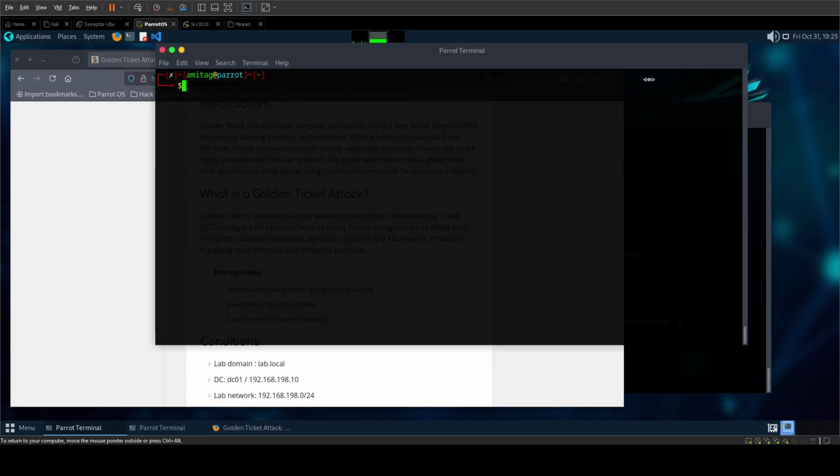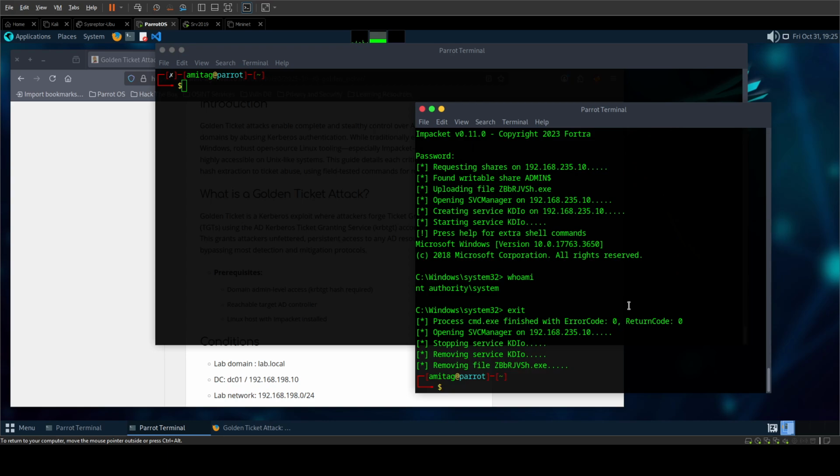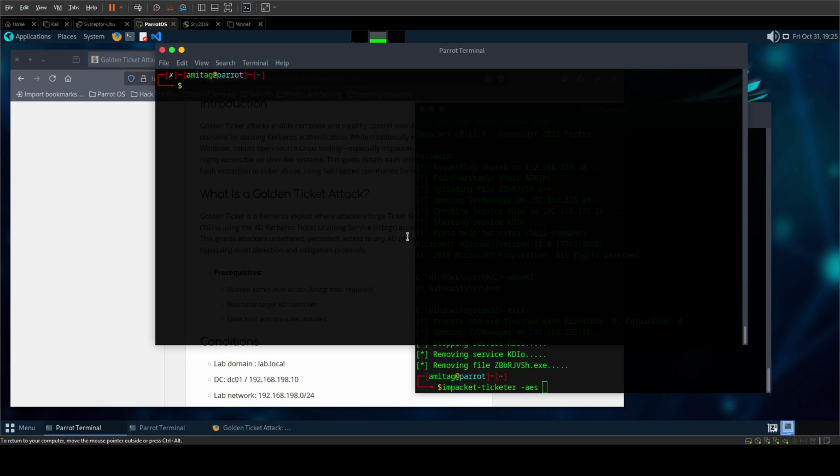Now, what we are going to first do is we are going to use Impacket ticketer. So Impacket ticketer is the command that we are going to use. And the first thing that we need is the AES or NTLM of KRBTGT. So that we can get with secretsdump.